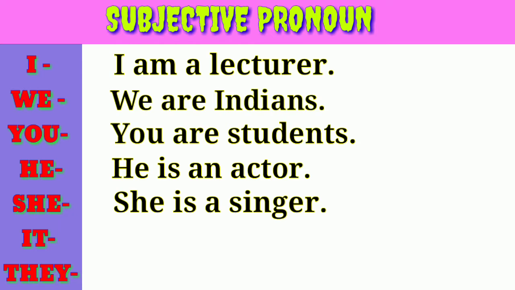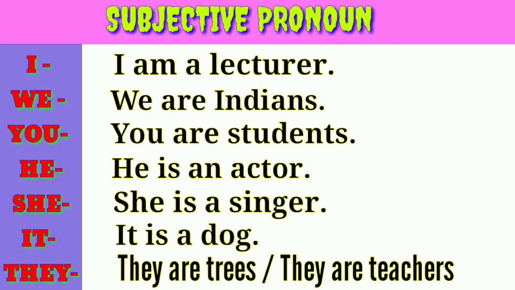Okay, it is a dog. Here this is singular, third person singular. Then I am going to use 2 sentences for this one. They are trees. And then they are teachers. In the first sentence we observe they, that is ಅವುಗಳು ಅಂತ ತಗೊಬೇಕಾಗುತ್ತೆ. In the second sentence, they are teachers, that is ಅವರು ಅಂತಕ್ಕಂಥ ನಾವಿಲ್ಲಿ ತಗೊಳ್ತಾ ಹೋಗ್ತೀವಿ. So these are all the examples for subjective pronoun.